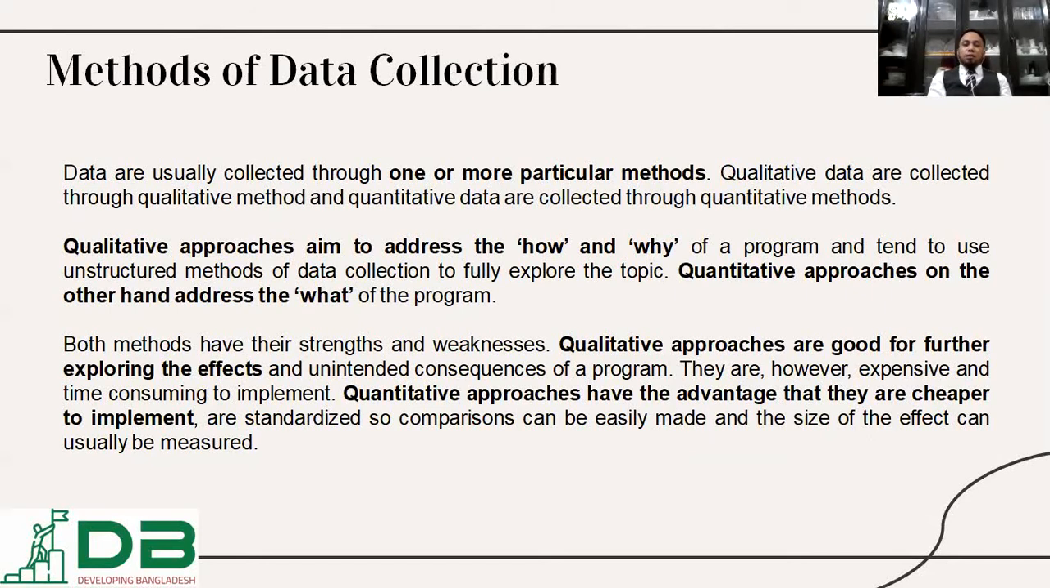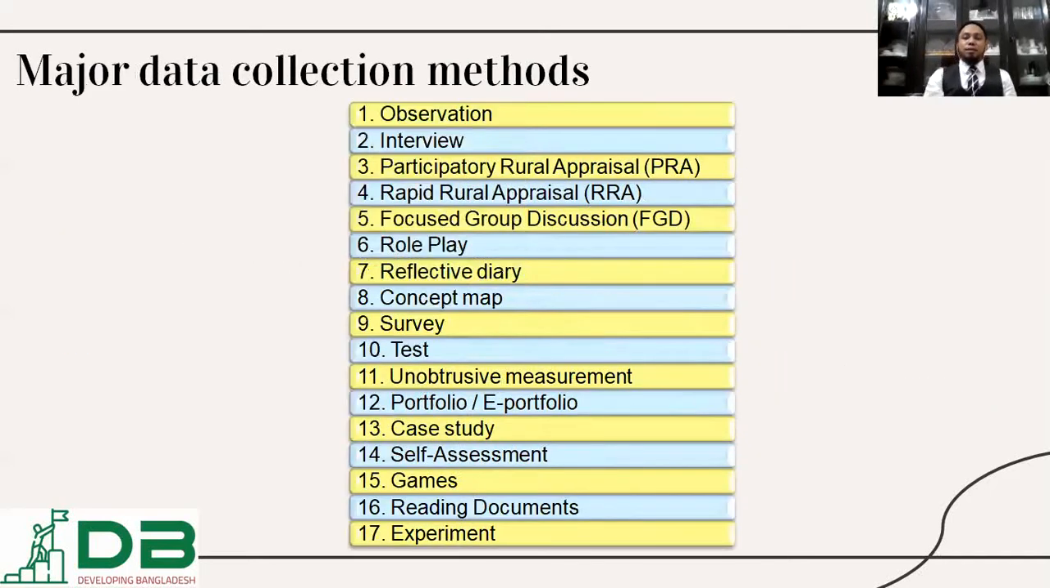In data collection, one or more particular methods could be used. The qualitative approach aims to address how and why, these two questions, and the quantitative approach addresses how much and what. So based on your approach to research, the data collection method could be selected.